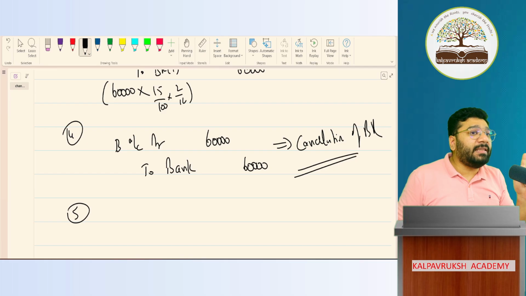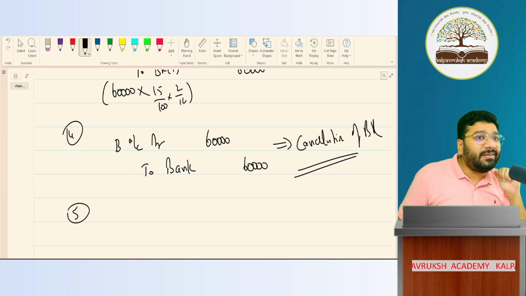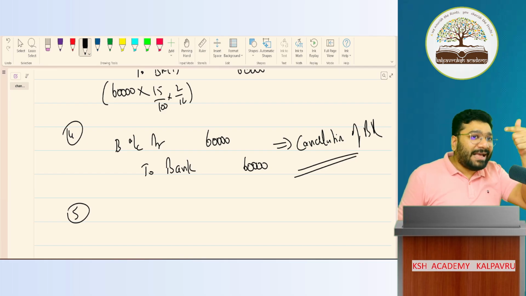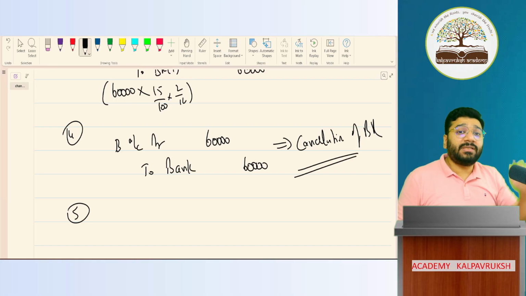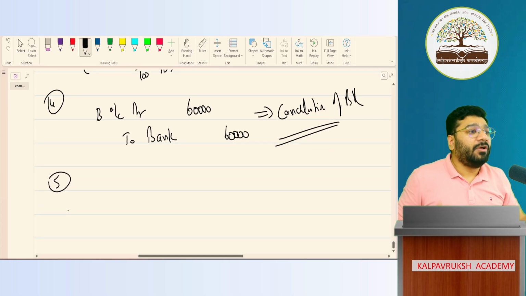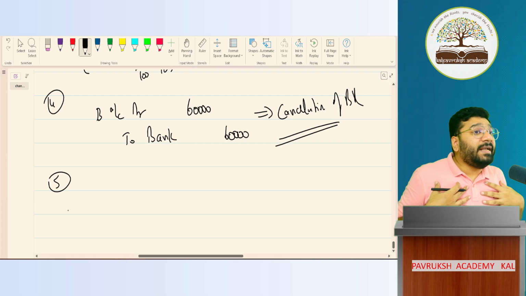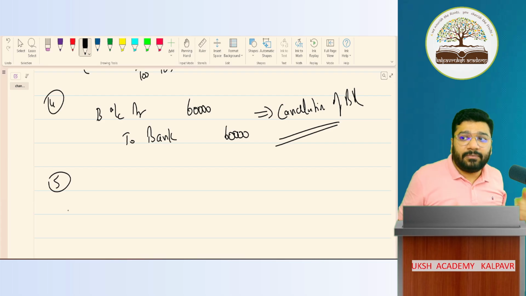Expense க்கு due entry என்னது? Expense to liability. Income க்கு due entry என்னது? What is the due entry for income? Asset to income. Asset to income. This I am telling since 11th standard. Now tell me people, for us, interest is income receivable or payable?